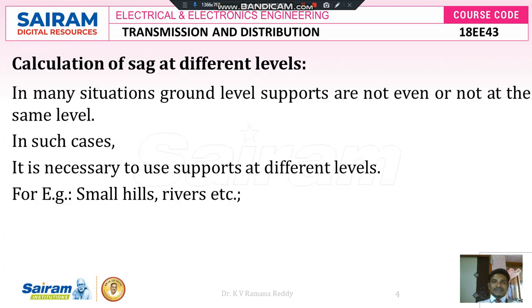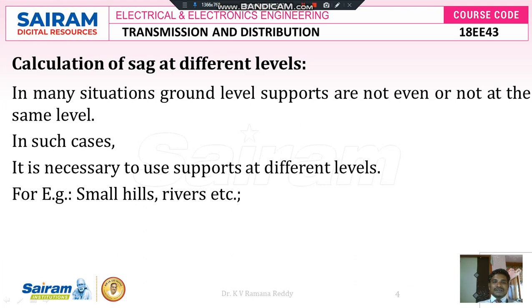Next, calculation of sag at different levels. In many situations we know that overhead lines are placed at some height level from the ground supports. Sometimes we can see that the supports are even and sometimes the supports are not even. That means the two poles or the two towers are at the same height level or at an unequal level.